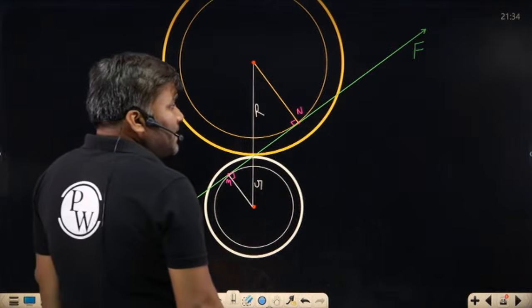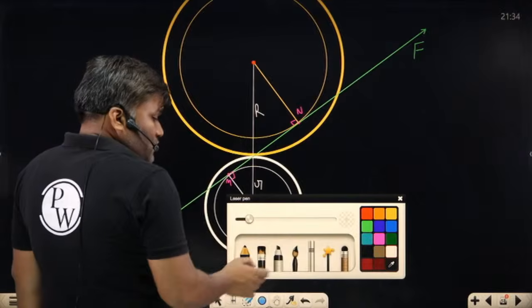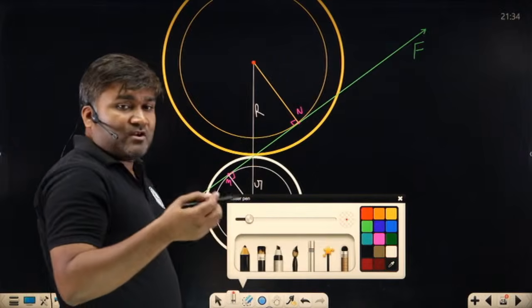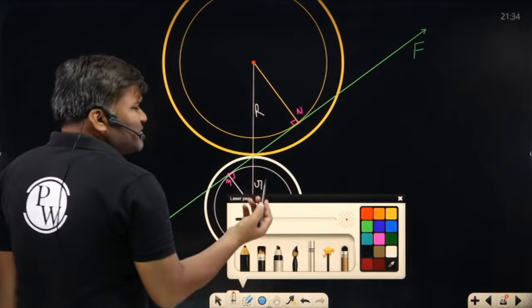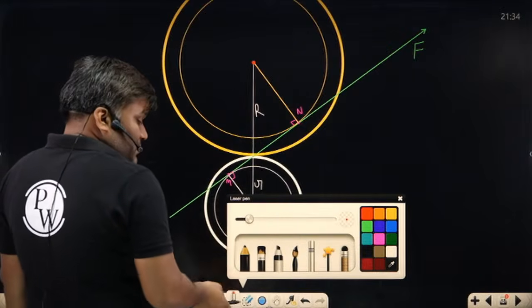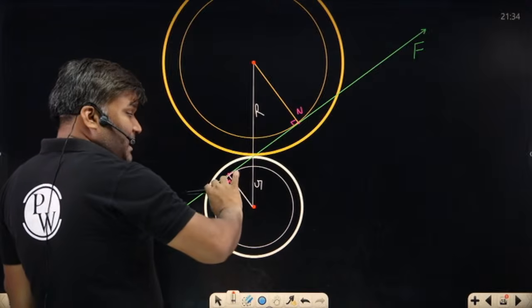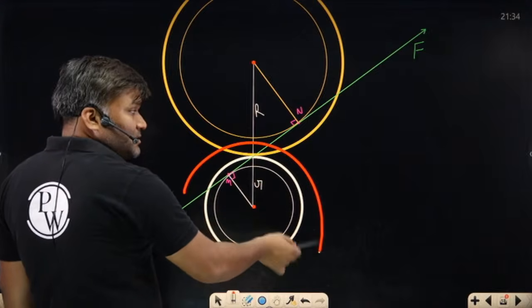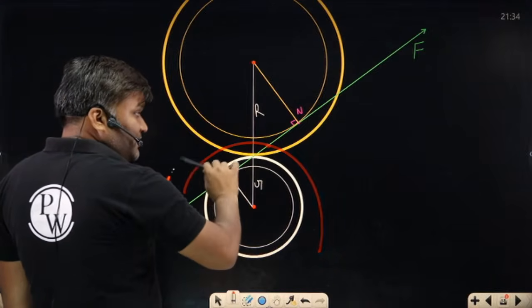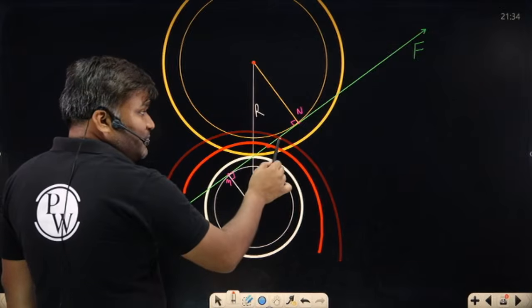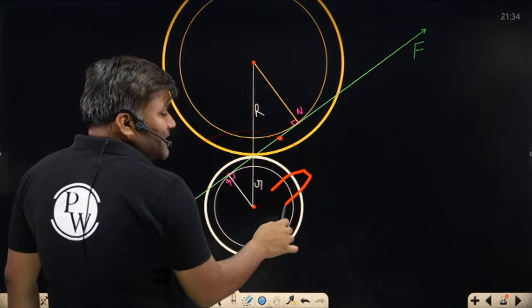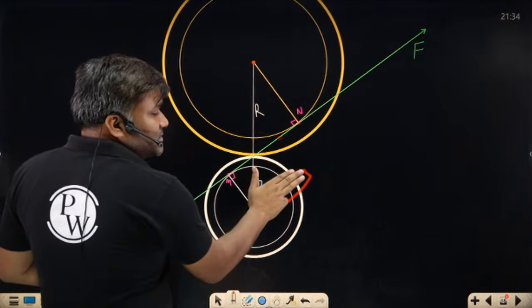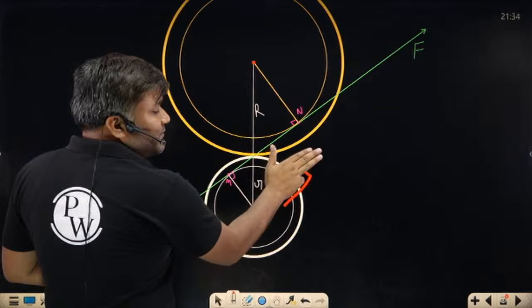Now, sir, points K and L, where contact starts and where contact ends, how are these points decided? These points will be decided by the addendum circles. Like, if the pinion's addendum circle is this, you will get point L here. If the addendum circle is even bigger, you will get point L here. Addendum circle means your teeth size. So the teeth are this, or bigger, even bigger, even bigger.